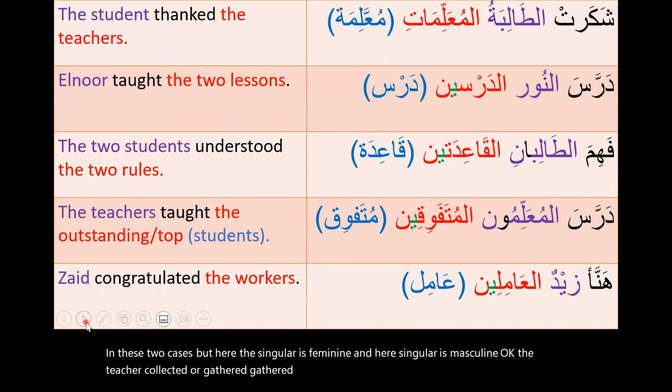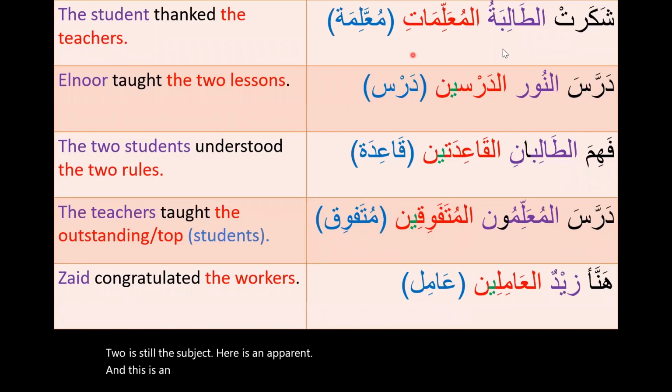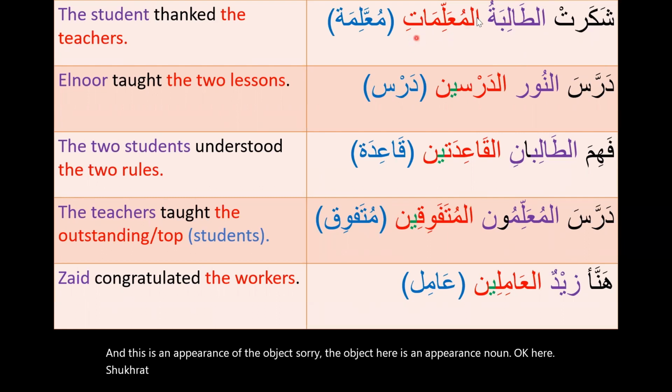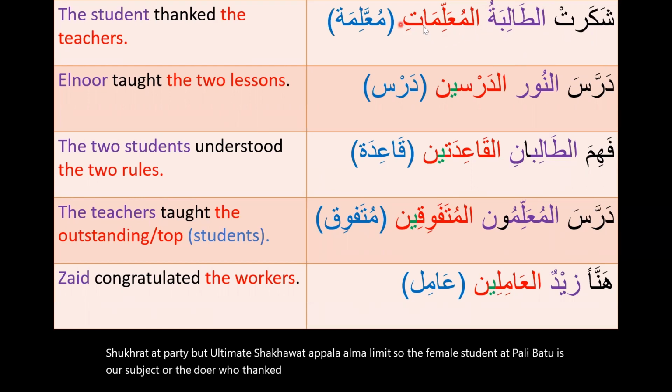All right, moving to, sorry, the object here is an apparent noun. Okay, here شكرت الطالبة المعلمات. So the female student, الطالبة, is our subject or the doer who thanked. شكرت المعلمات. Thanked whom? المعلمات, the female teachers.